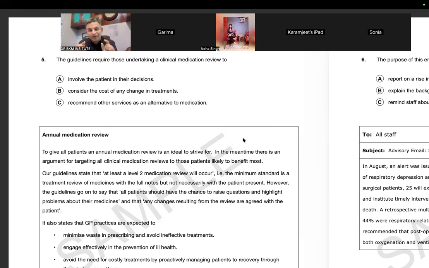The guidelines require those who are undertaking a clinical medication review. Now I understand a medication review means feedback. So a clinical medication was given, so we are taking a clinical feedback of the medications. And if I am taking the feedback, what should I do? Let's see.